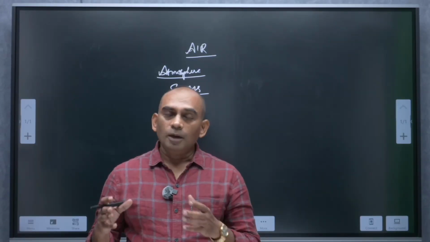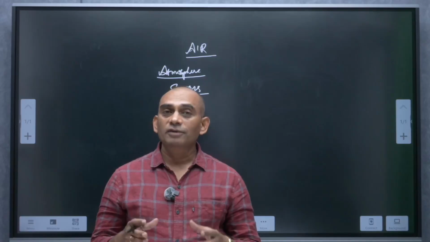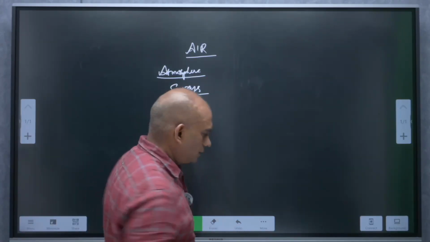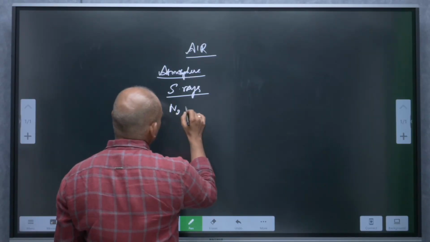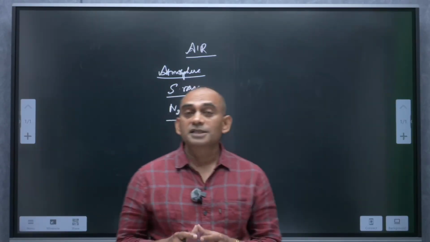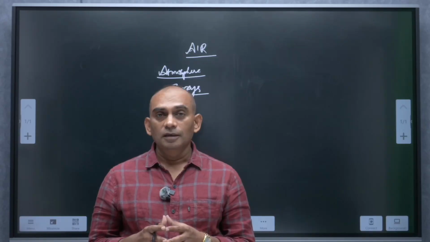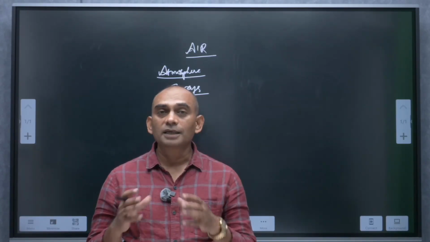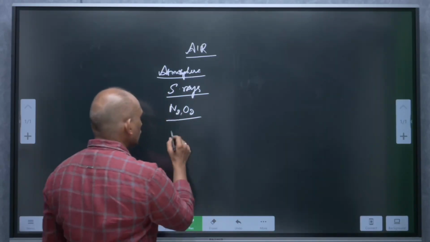That means, what is the composition of the atmosphere? There are several gases present in the atmosphere. Two gases are the most abundant, nitrogen and oxygen. And there are several other gases in lesser quantities. What are those?